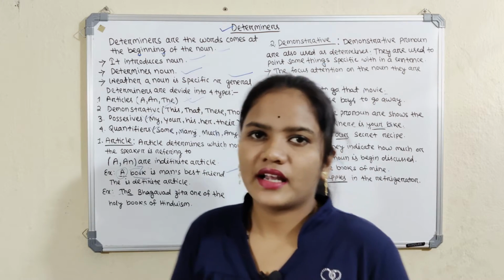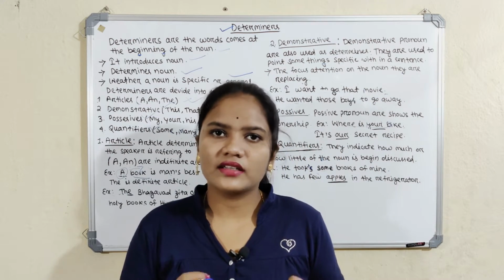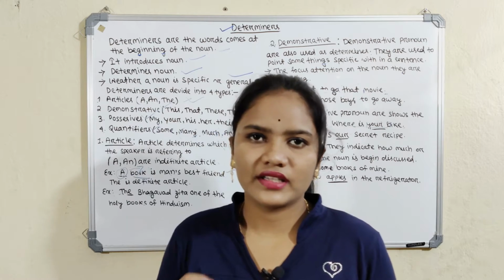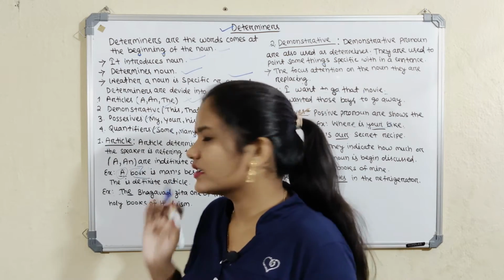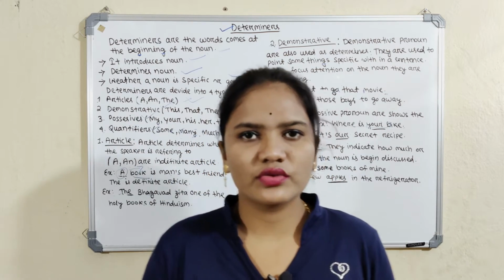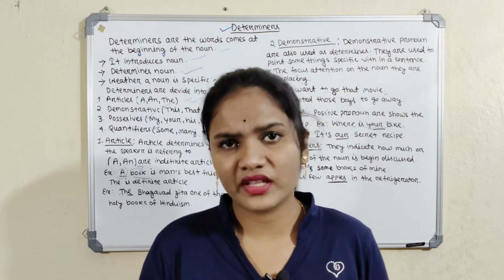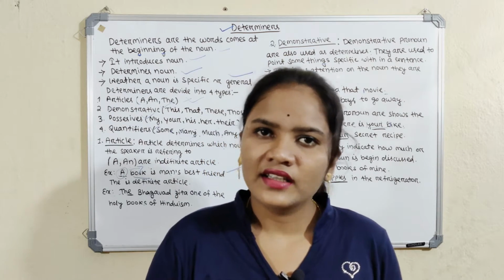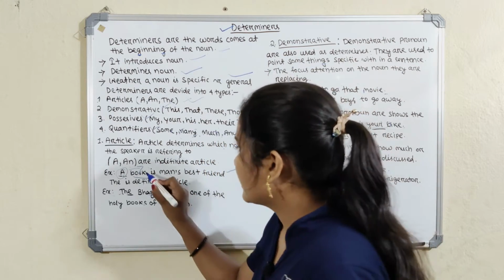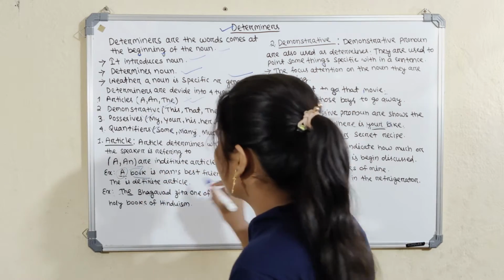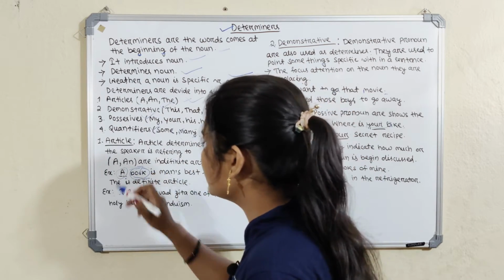The is the only definite article, always used for a specific person or specific thing. But in this case, a book is man's best friend, it means no particular book is mentioned.